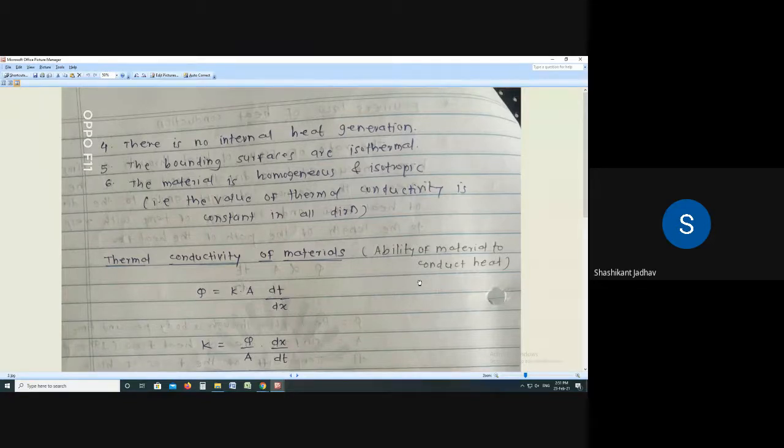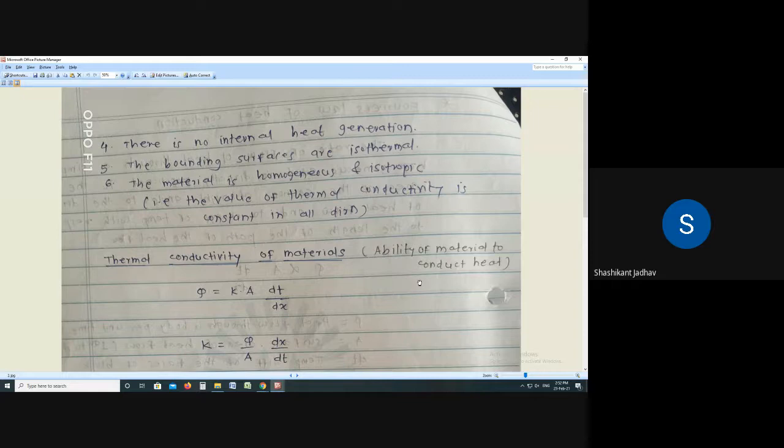Then the next assumption: the bounding surfaces are isothermal. Suppose we are considering two components attached to each other. Whatever the temperature at one end, that should be the temperature for the adjacent surface. That is, the bounding surfaces are isothermal, meaning they have the same temperature.